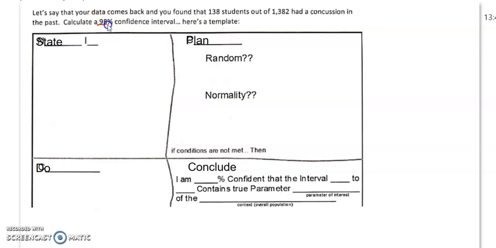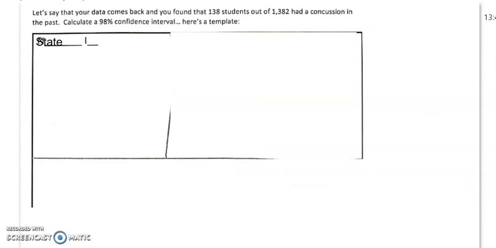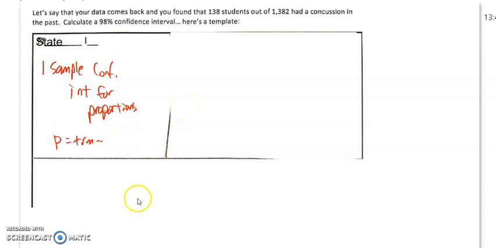They're asking us to build a 98% confidence interval for this proportion of people that have had a concussion. And so under state, we're going to simply name our procedure. So this would be a one sample confidence interval for proportions. All right. And then we would define any kind of values. P is the true proportion of people that have had concussions. We're going to eventually use this formula with p hat in it, but let's look at some detail.